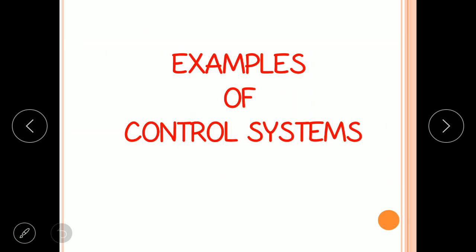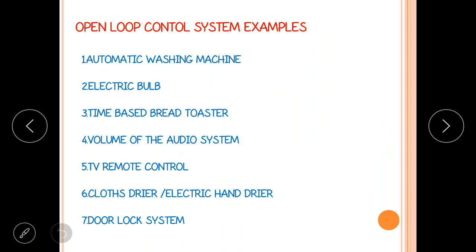Now we'll discuss some examples of control systems. First, open loop control system examples are: automatic washing machine, electric bulb, time-based bread toaster, volume of the audio system, TV remote control, cloth dryer or electric hand dryer, and door lock system.